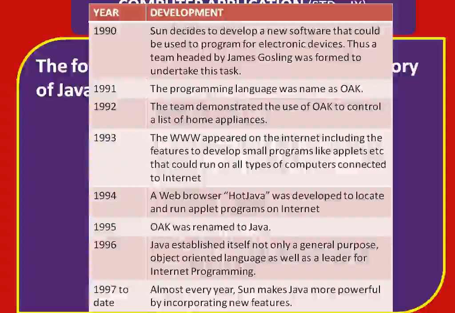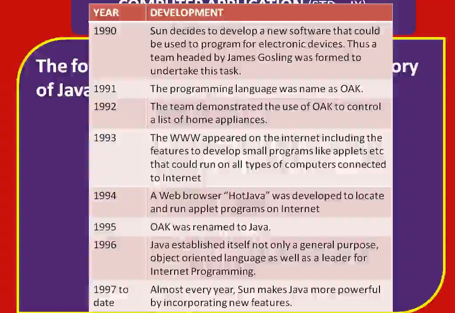In 1994, HotJava, the name of a web browser, was developed to locate and run the applet programs on the internet.